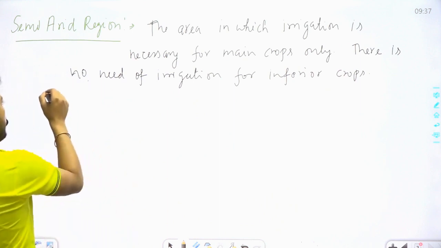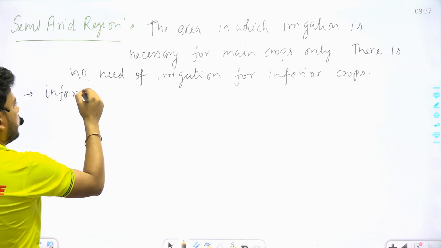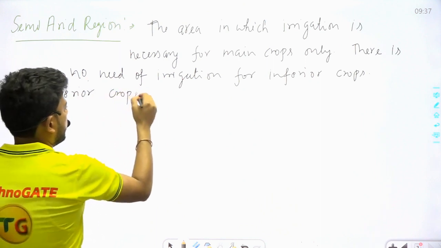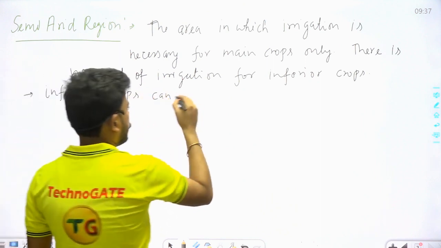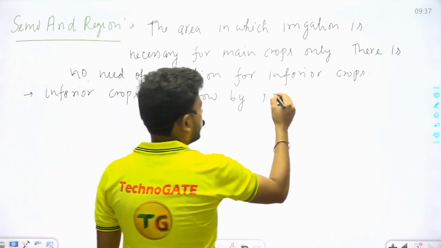Inferior crops can grow by soil moisture itself.